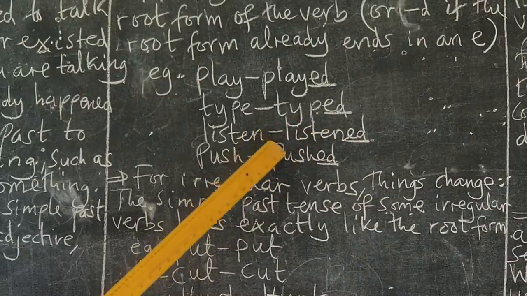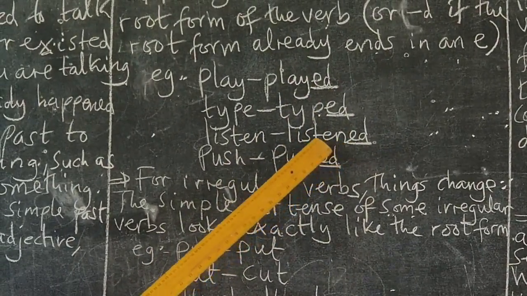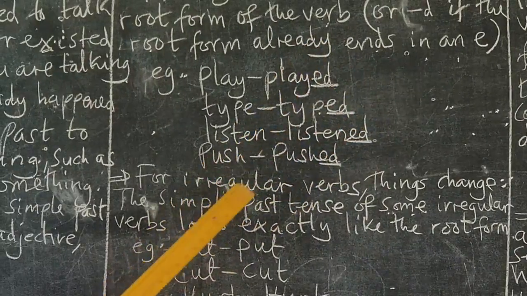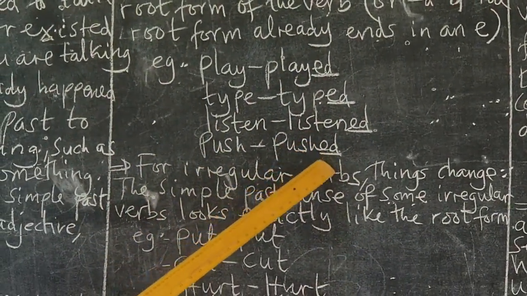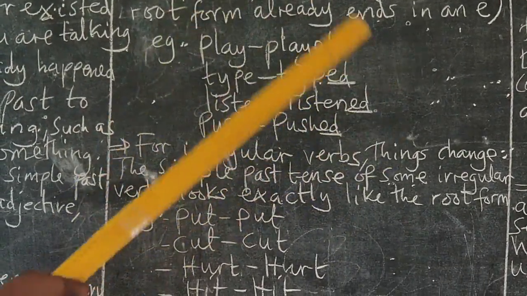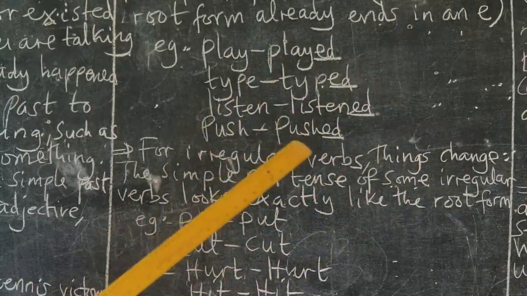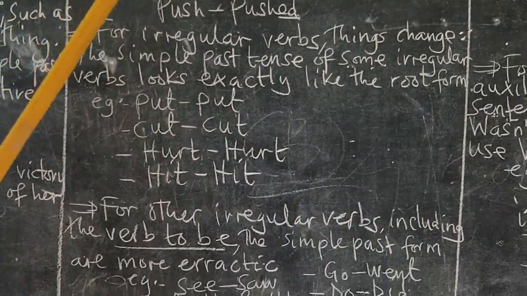You see here we have added ed. We have the verb push, which the past form is pushed. So you see here we have the addition of ed or d to a root form of the verb. So that is for regular verbs.